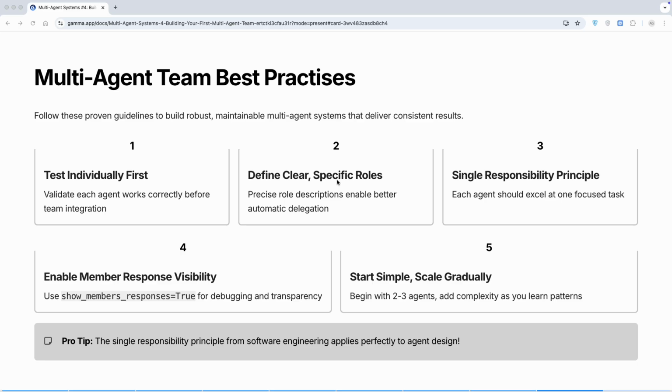Now, fourth, use show member responses. During development, this is gold for debugging. Turn it off in production. Then, start very simple. We started with three agents. Don't build a 10 agent team on day one. Start with two or three, learn the practice, then scale. These aren't just tips, these are lessons learned from building production multi-agent systems.